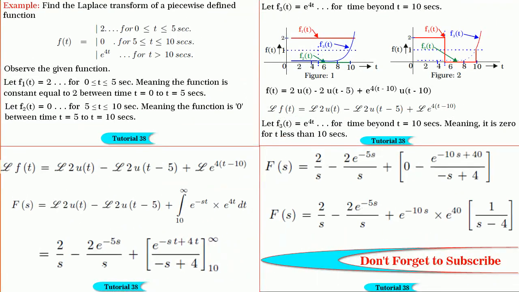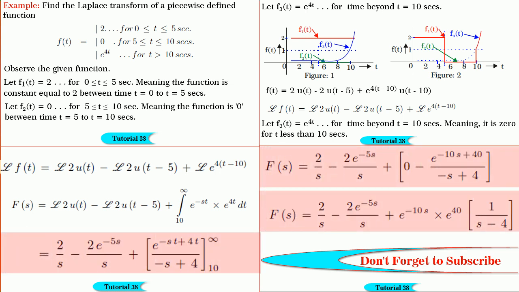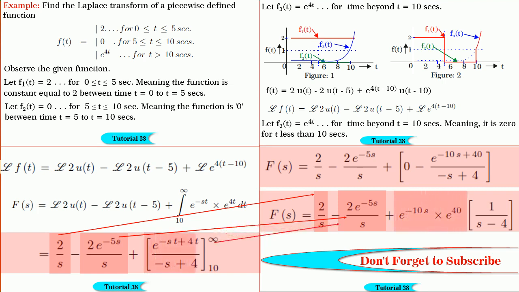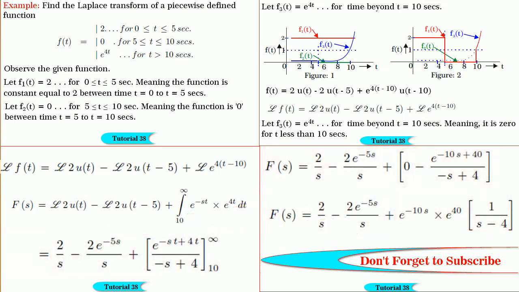By substituting the limits, we get f of s is equal to 2 divided by s minus 2 into e to the power of minus 5s by s plus e to the power of minus 10s into e to the power of 40 into 1 divided by s minus 4. Hope you have understood it.